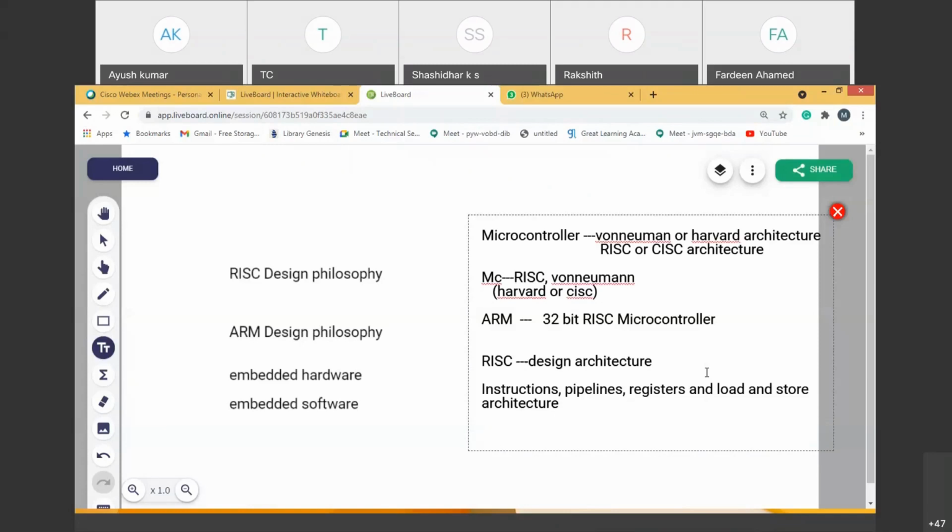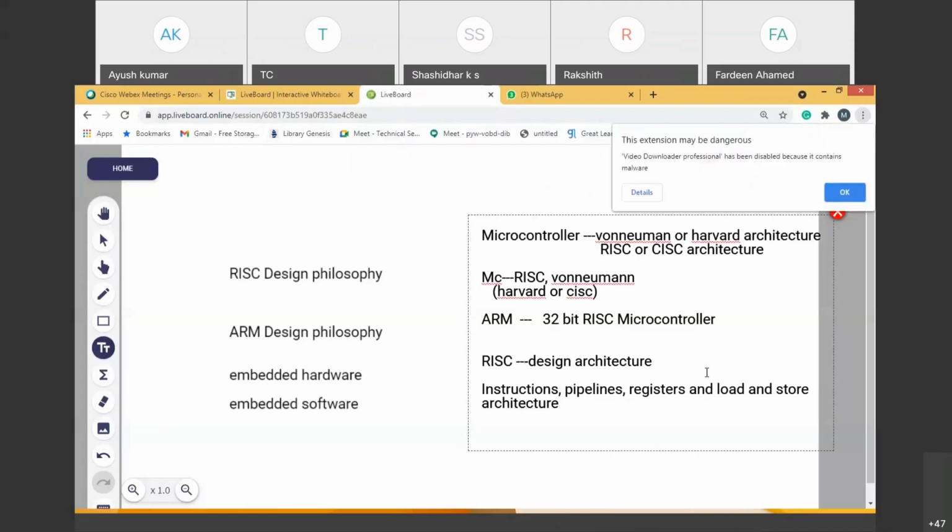There are various pipelining modes or stages depending on the ARM processor. ARM is a RISC processor; ARM7 has a 3-stage and ARM9 has a 5-stage pipelining concept. Pipelining means fetching the instructions and executing them in parallel. So pipelining makes the execution of the program faster. That's the most important aspect of it. Registers, the most important building block of the RISC architecture, is the set of registers it has.